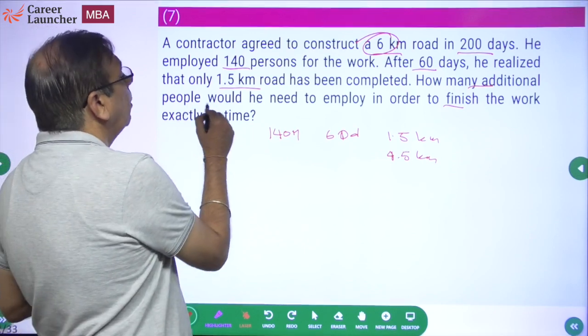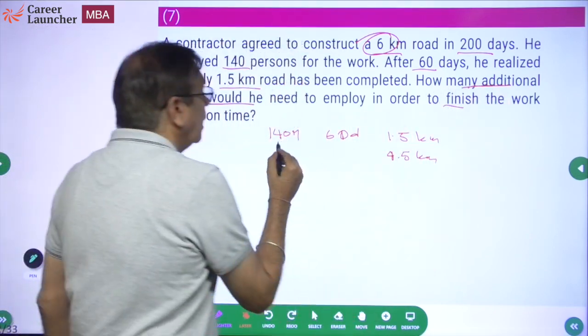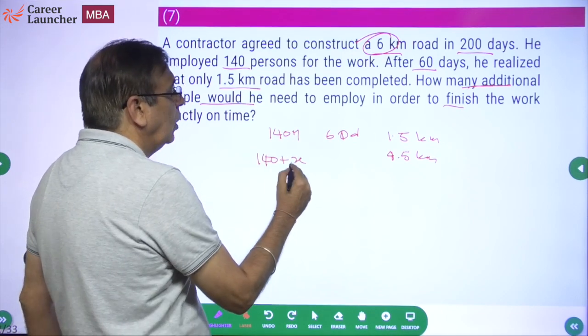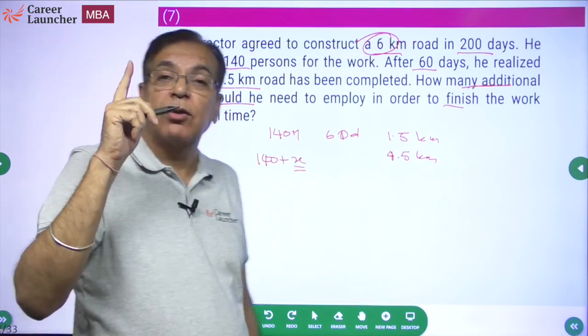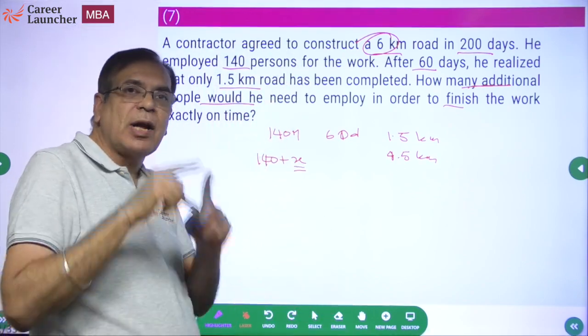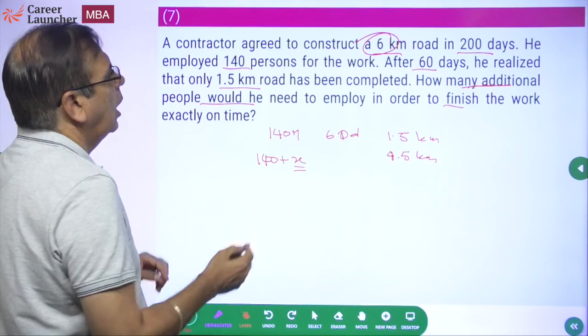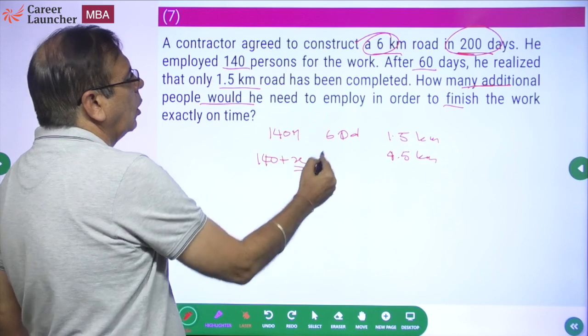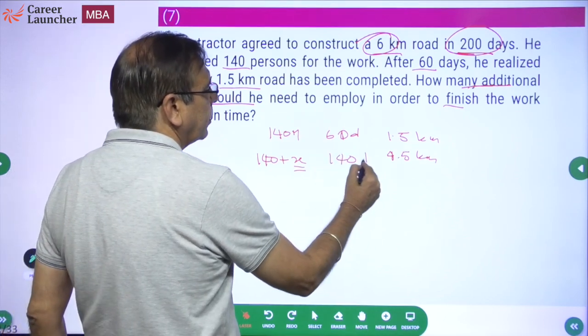If you are talking about how many additional people would he need, now please don't take the number of people as x, but 140 plus x. Always take the variable as what you are supposed to calculate. What you are supposed to calculate should be the variable. The chance of making a mistake comes down. Okay, how many days did he have to complete the work? 200. Out of which 60 days have already gone. So he's left with 140 days.